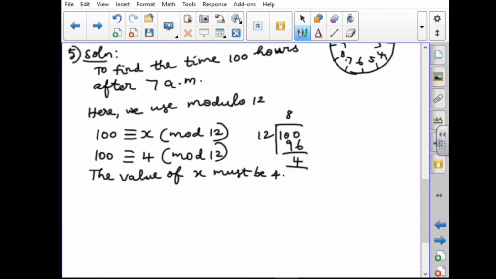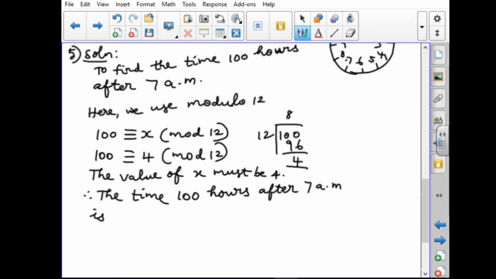The question they asked is: what is the time 100 hours after 7 a.m.? Therefore, the time 100 hours after 7 a.m. is, our remainder here is 4.